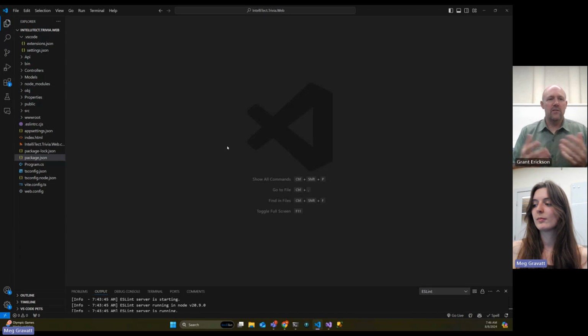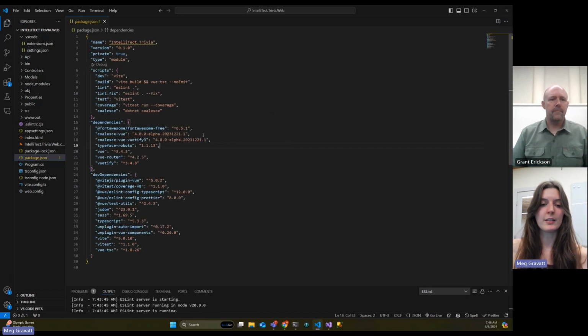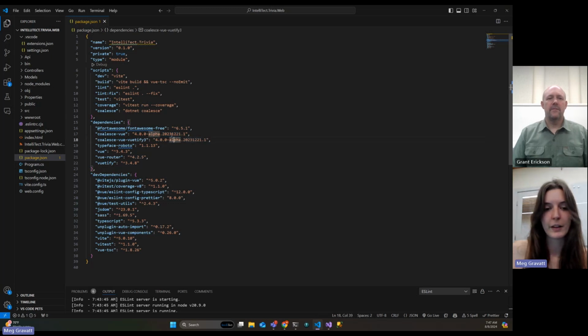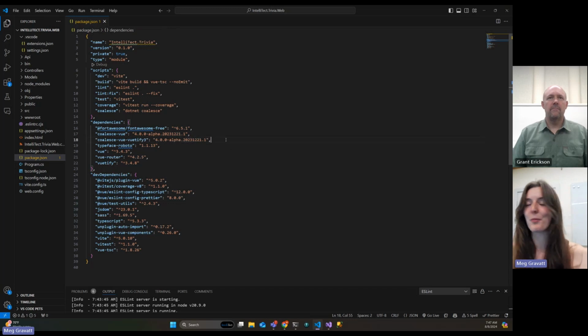So let's go ahead, and you want to do the front end first. So we'll look at our package.json. Yeah, so you can see there's 3 spots you want to change the Coalesce version. So you have your Coalesce view, your Coalesce view Vuetify, and then over in the C# there's a NuGet package. So you can kind of tell how old this Coalesce version is because this is actually a date here. So this was, let's see if I can read this. So 2023, December 21st is from when this is.